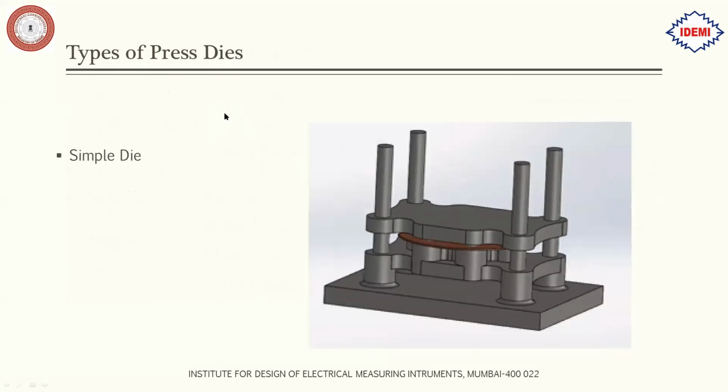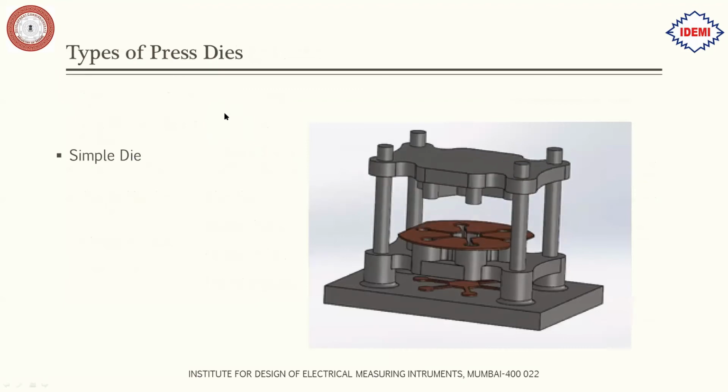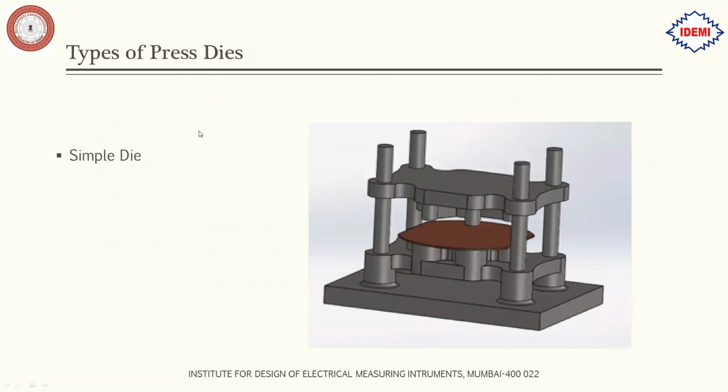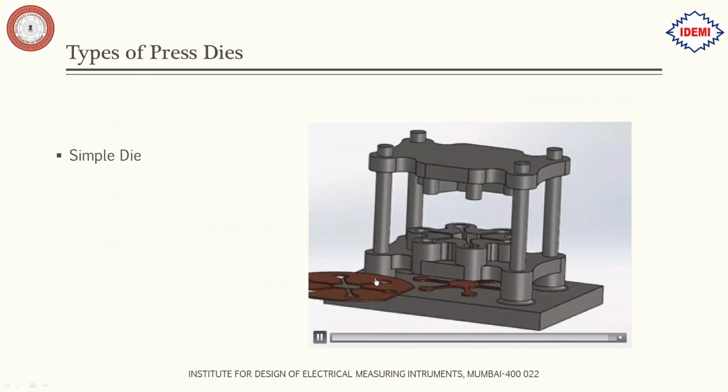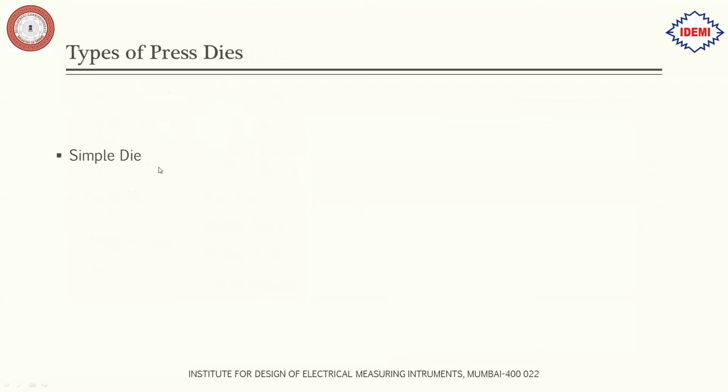Next, we will see the types of press dies. First we'll see what a simple die is. So this is a simple piercing die in which a particular shaped punch is forming the shape in the component. This is called the simple die.